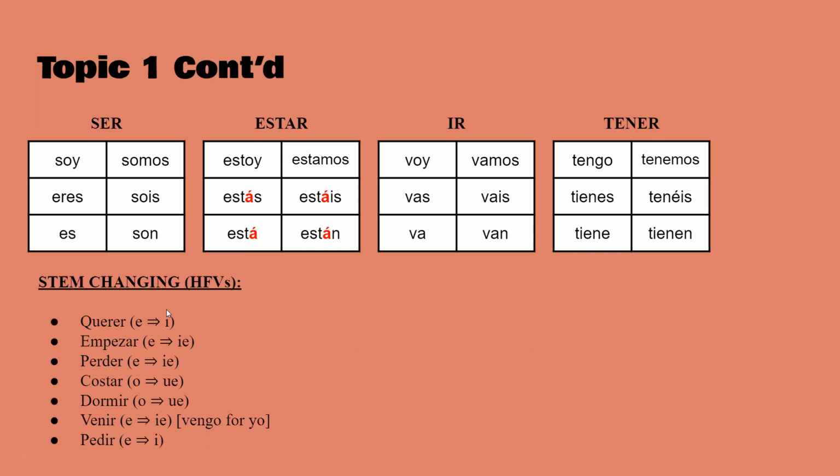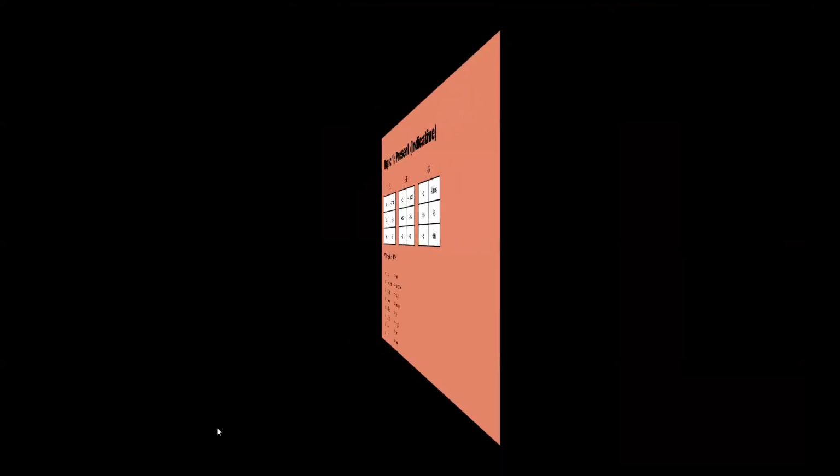There's also stem changing verbs, and these are just the most common ones. So querer, it's E to IE, sorry. So quiere, quiero, for example, empezar, E to IE, and so on. And the only thing, venir is irregular for yo. Also, forgot to say that back here, but that is vengo.